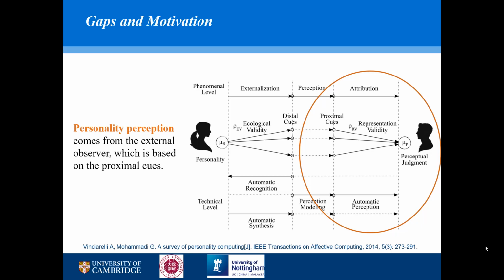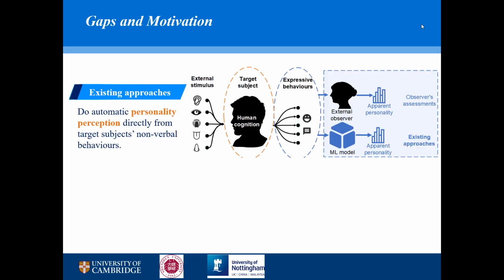This process also depends on the external observer's personality and cognitive process, which means they could be biased. So even for the same target person, different external observers may give different personality perception judgments. However, the true personality should always be the same for the target person.